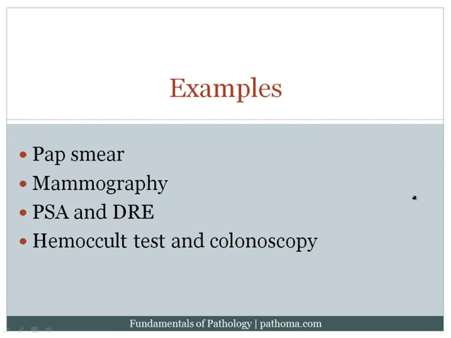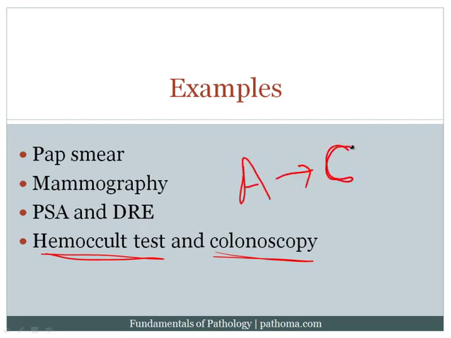And the final example that I'd like to give is the Hemocult test in colonoscopy for detection of colonic adenomas and colonic carcinoma. Now, the idea here is that recall that colonic carcinoma, adenocarcinoma of the colon, the vast majority of adenocarcinoma of the colon actually develops from adenomas, and this is something called the adenoma carcinoma sequence. We'll discuss the adenoma carcinoma sequence in more detail when we do the